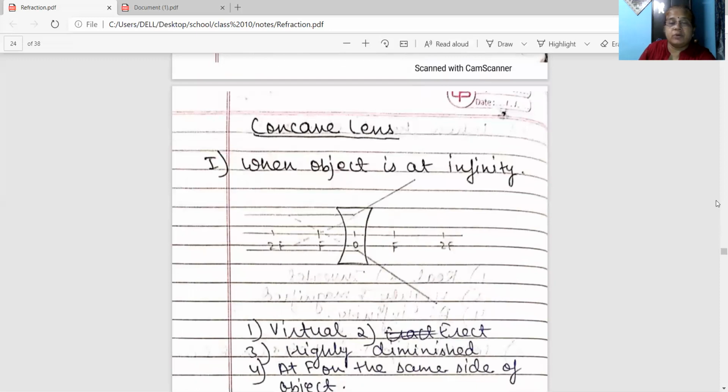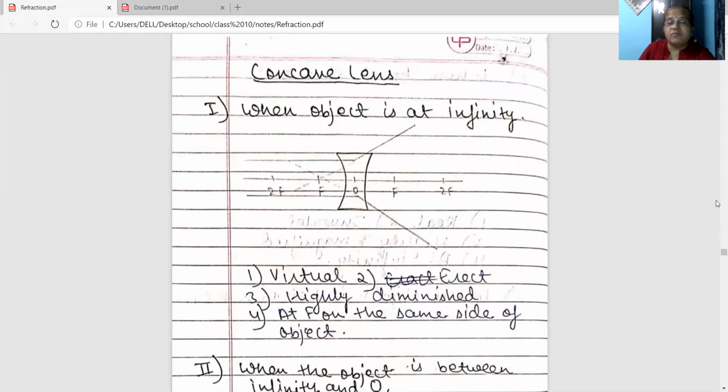Now come to image formation in the concave lens. Only two cases are here: when the object is at infinity, and second, when the object is at a finite distance. When the object is at infinity, the rays coming to the lens will all be parallel to each other as well as parallel to the principal axis. What happens to these rays? After refraction, they get diverged, and the diverged rays appear to be passing through the focus. So where will the image be obtained? It is at the focus, right? This focus. The image is virtual, erect, highly diminished, obtained at the focus on the same side of the object.